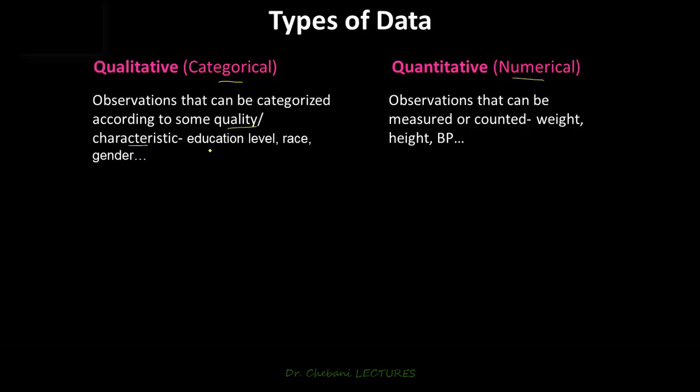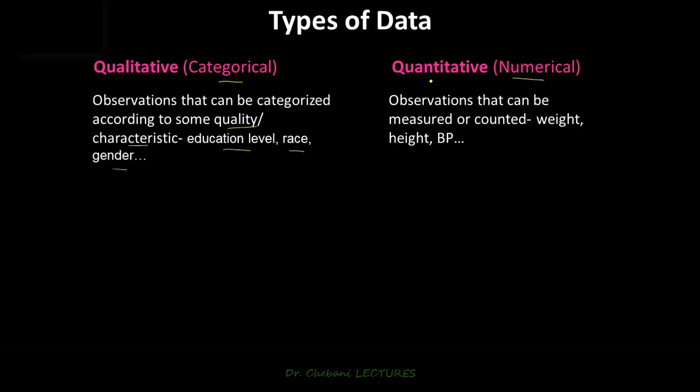Examples are level of education, race, and gender. Right? You can see that these are also variables. If you look at the video where we discussed variables, you will appreciate that education level, race, and gender are variables as well.